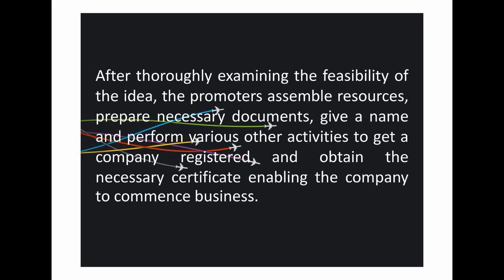Once the idea is found, he will examine the idea. After that, a promoter assembles resources required for the business organization. He prepares necessary documents, gives a name to the business organization, and performs various other activities to get the company registered. Not only getting the company registered, but also to obtain the necessary certificate enabling the company to commence business.